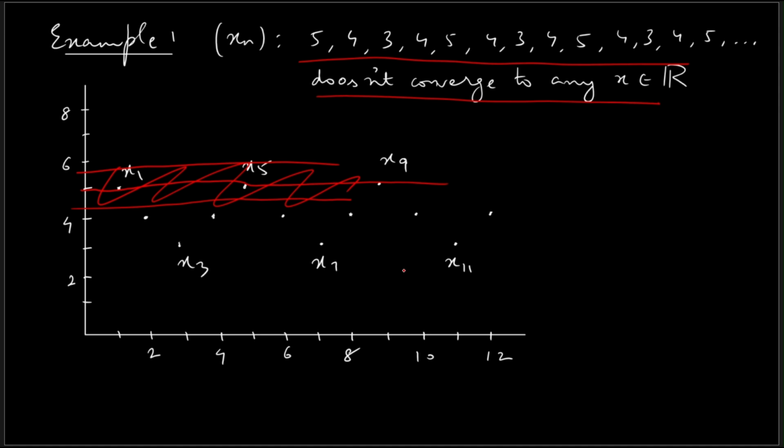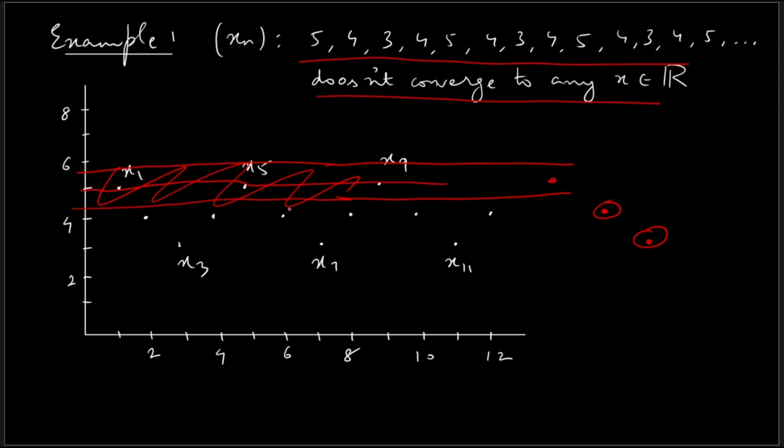If I consider some point here that lies inside this band, I can go to the right to find that there would be a term which lies here, and there would be a term which would lie here. So it is always going to be the case that I won't be able to find any stage on the x-axis such that all the terms after that stage are fully inside this band. These 2 points will always lie outside the band.